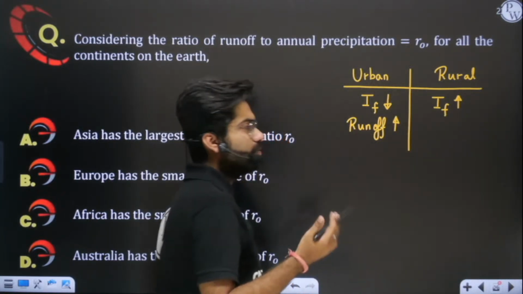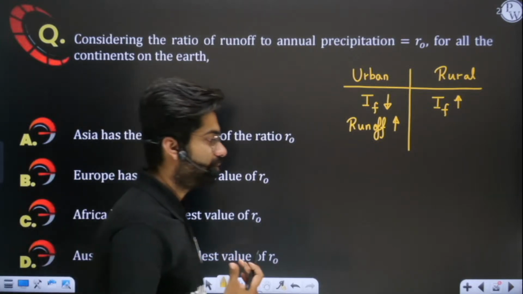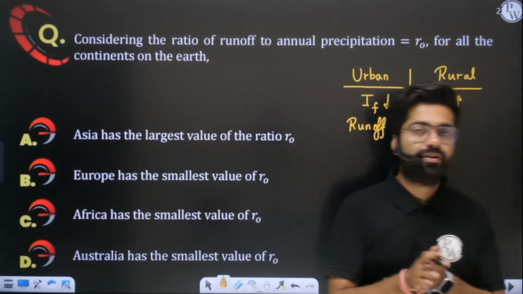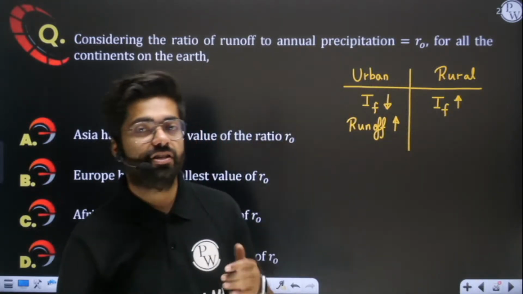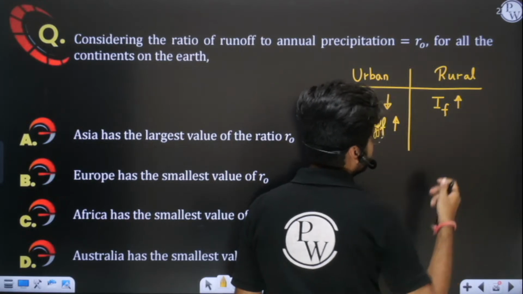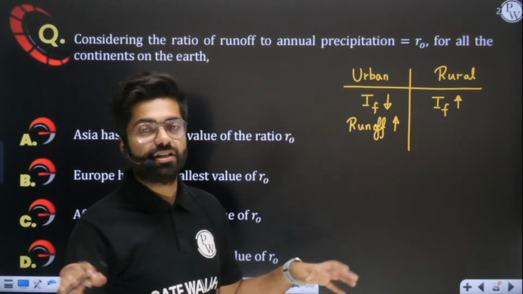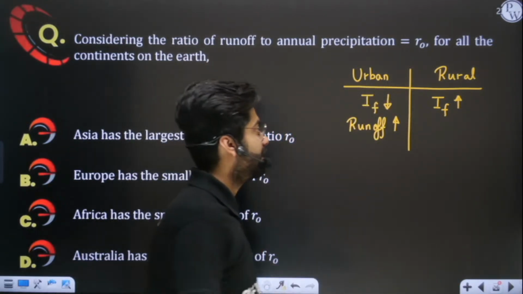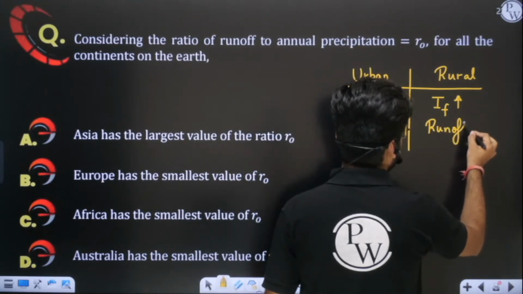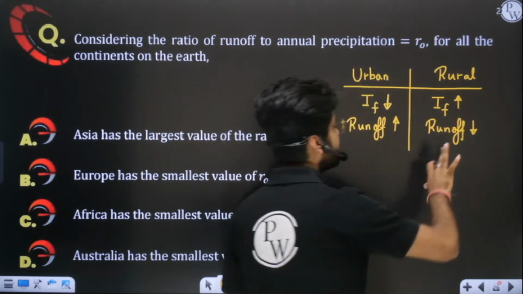I hope you can understand or relate to development. Yes or no? Wherever development is more, you will see more runoff and less infiltration in urban areas, and in rural areas where development is not much, where you have more open areas, all the water will infiltrate inside and runoff will be less. I hope this concept is clear to you.